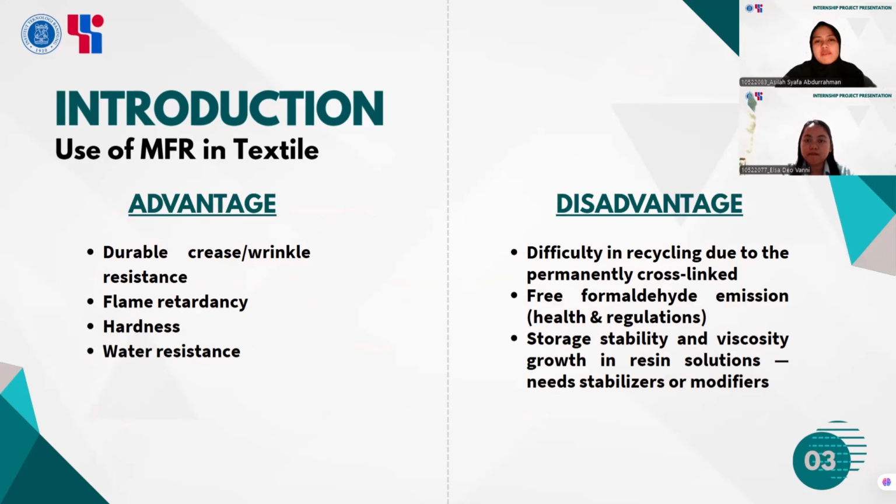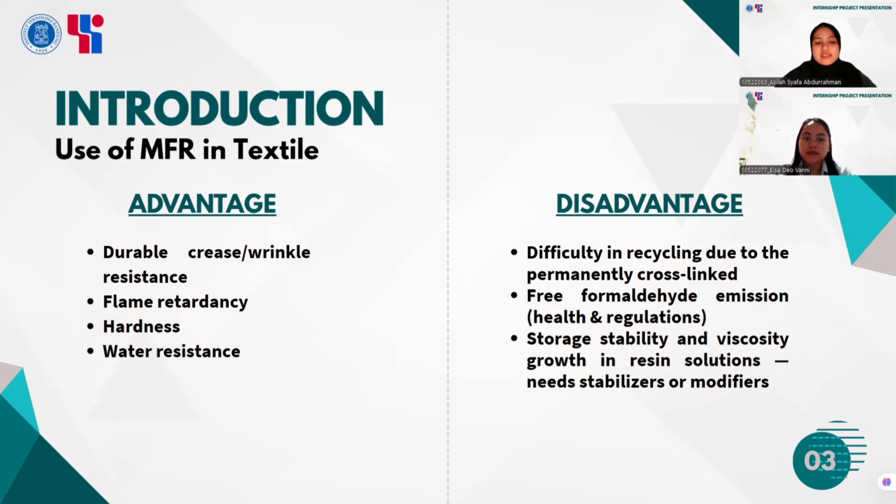So the main advantages of melamine formaldehyde resin are its durable wrinkle resistance, flame retardancy, hardness, and water resistance. These qualities make it an excellent finishing agent for textile. On the other hand, there are two important drawbacks. The first is emission of free formaldehyde, which raises health concerns and is tightly regulated.